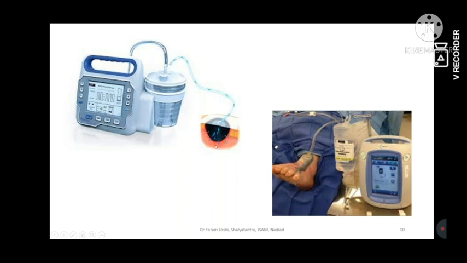This is the non-healing ulcer. That is the granuform dressing that is applied. There is a sponge-like structure, and along with that, a tube-like structure is attached, going into the canister. In the canister, it sucks the collected discharges and exudations, and the total work is maintained by this computerized unit. Clinically, it is used like this.